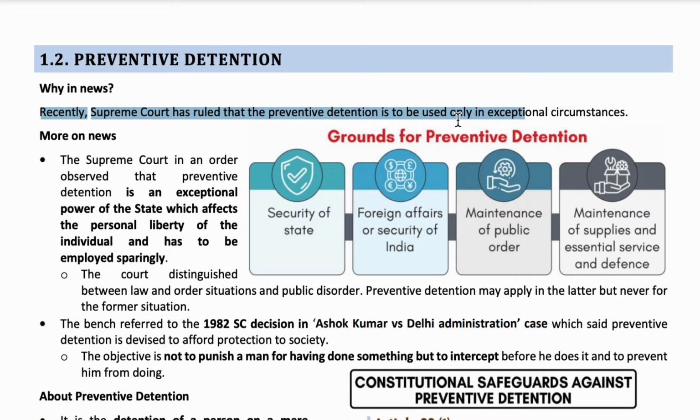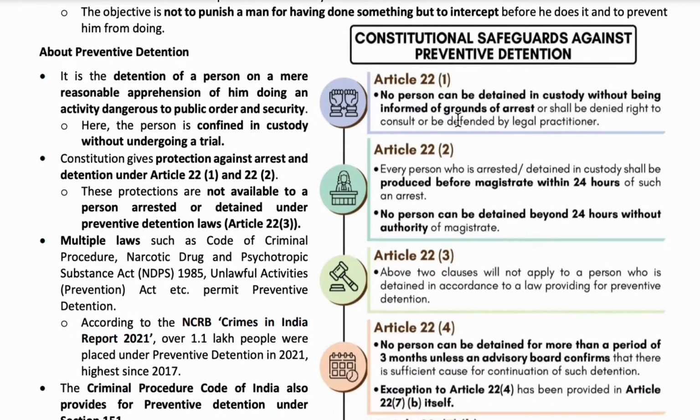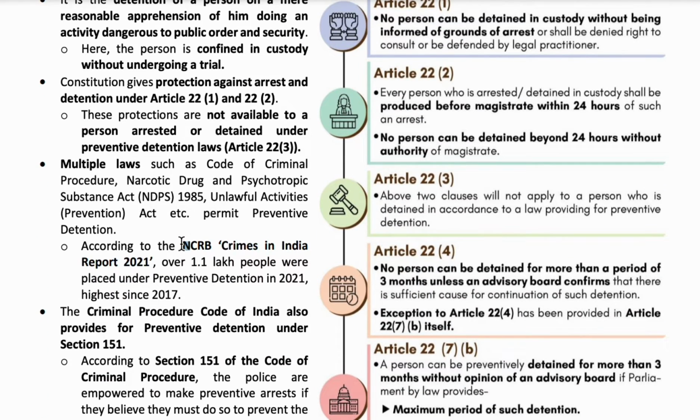The reason why the Supreme Court said this is because, according to the National Crime Record Bureau report, Crimes in India 2021, over 1.1 lakh people were placed under preventive detention in 2021 alone. Only in 1 year, 1.1 lakh people were placed under preventive detention.